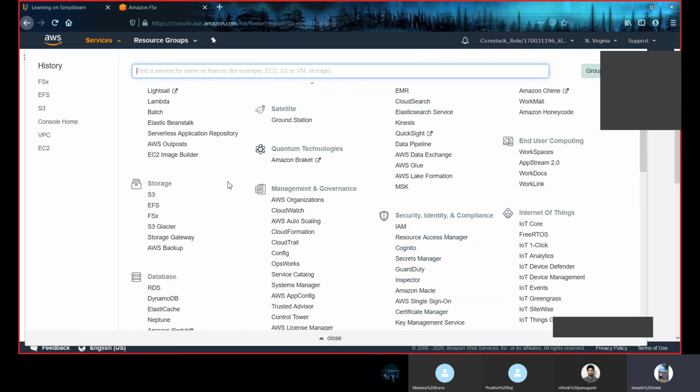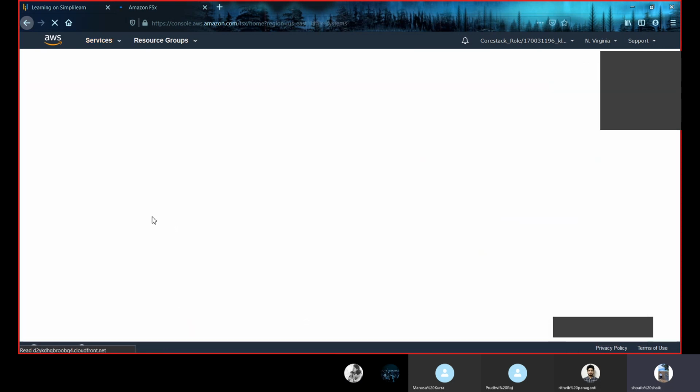Now you can automate using this. You can automatically copy data from S3 to FSx for Lustre, and we can work on high amounts of workloads. So this enables us with high performance. I hope everyone is clear with this. This was Amazon FSx for Lustre.